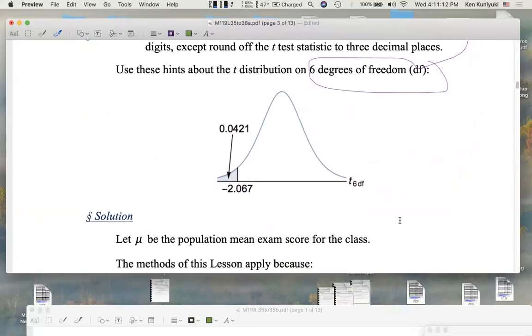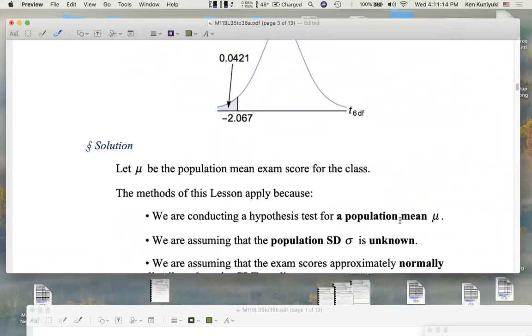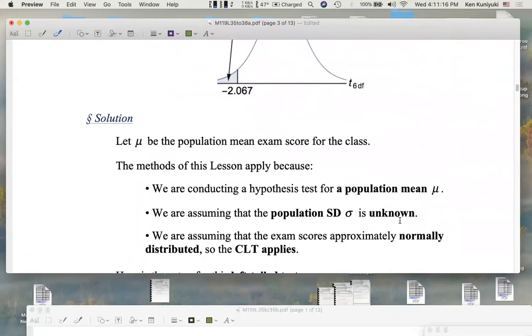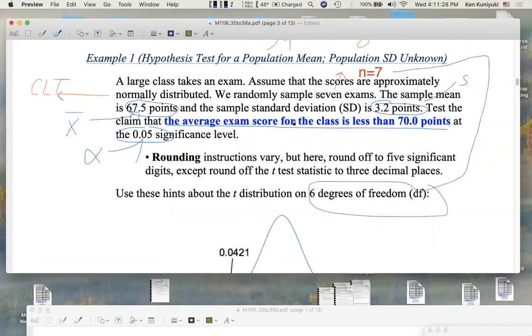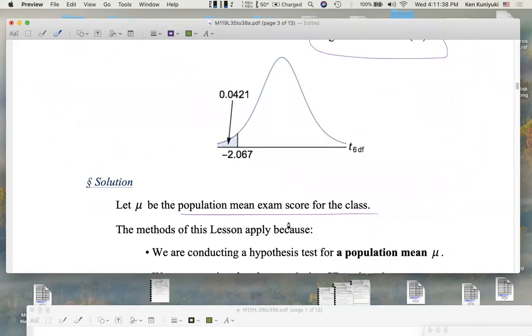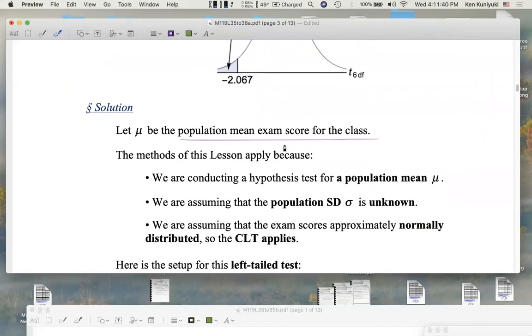Solution. So let mu be the population mean exam score for the class. It's good to officially state that somehow, or perhaps you could label that over here. Average exam score for the class, that's mu. Good to indicate what mu is. We should write it out.